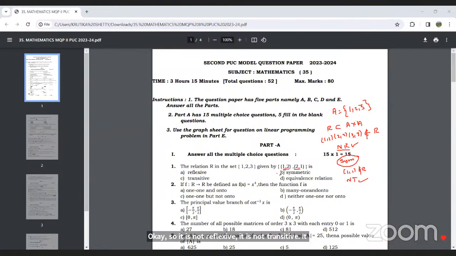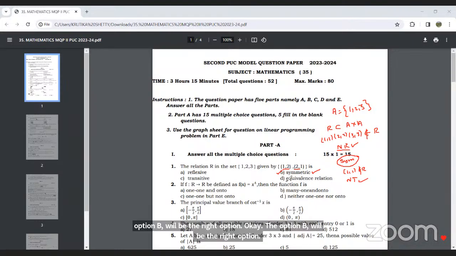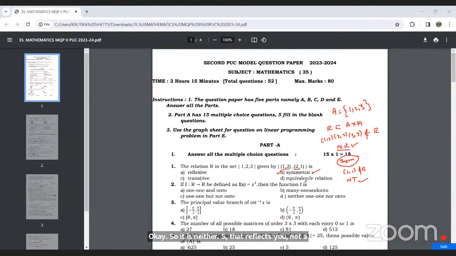Since it is only symmetric, option B will be the right option. It is neither reflexive nor transitive, so it is not an equivalence relation either. So option B, symmetric, is the right option.